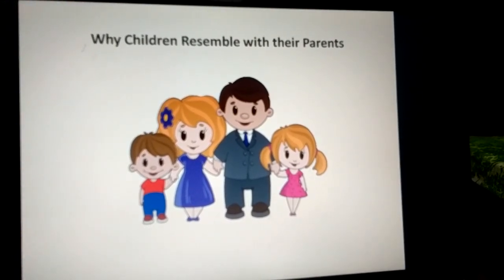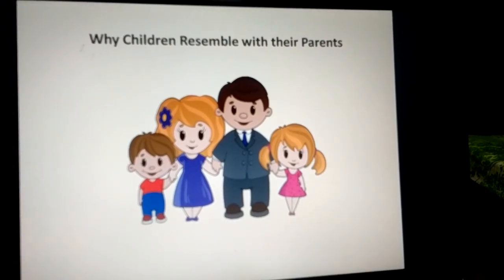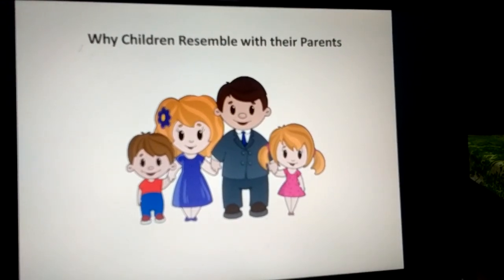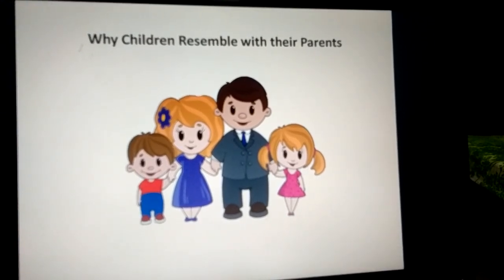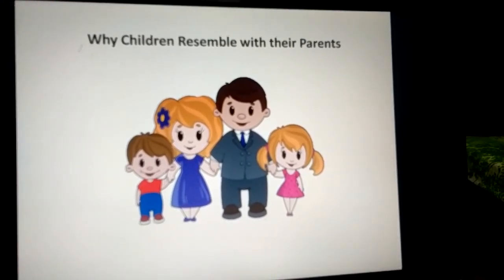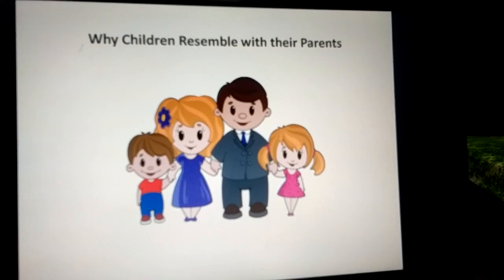The resemblance in the physical features and in habits and nature that children get from their parents or family members are called hereditary traits.